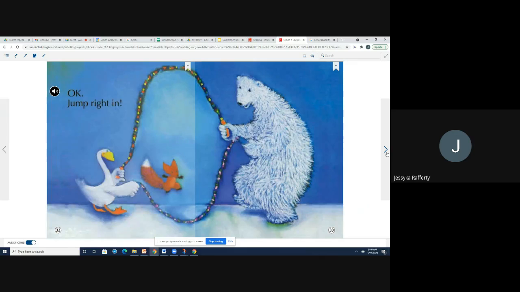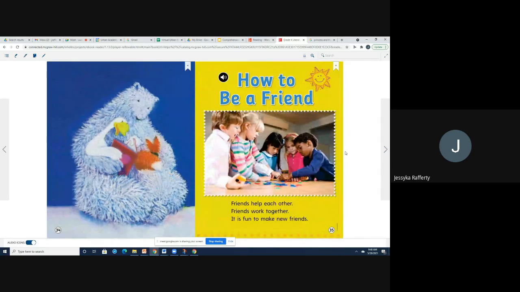And here it looks like, look at all their faces. They have smiles on their faces. They're playing with the jump rope. All three of them are getting along. And here they are at the end of this story. Bear is holding Goose and Fox, and it looks like they're reading a book. So those are some of the questions that we can ask while we are reading our story.